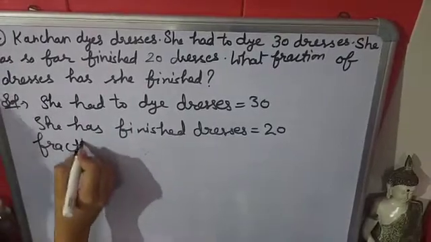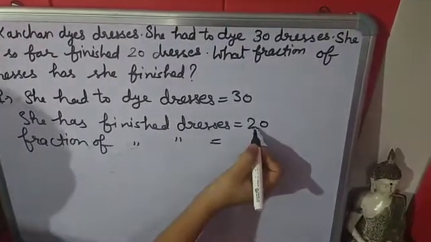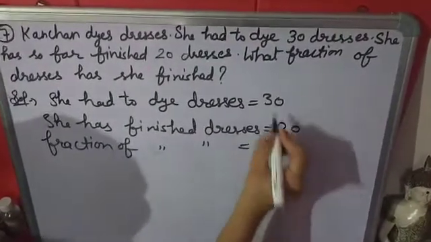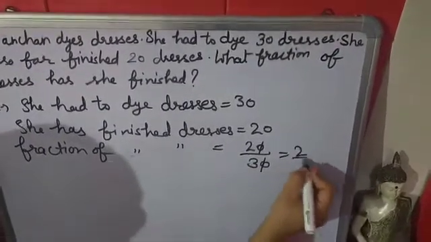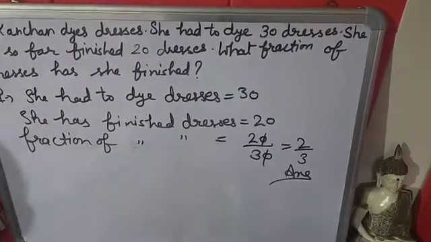He is asking fraction of finished dresses, so 20 will come here and total dresses will come down. 10 10 cut, 2 upon 3 already is in simplest form, so it will be the answer.